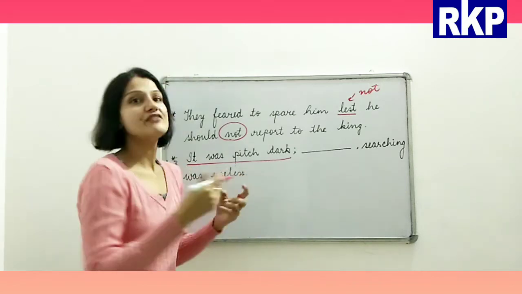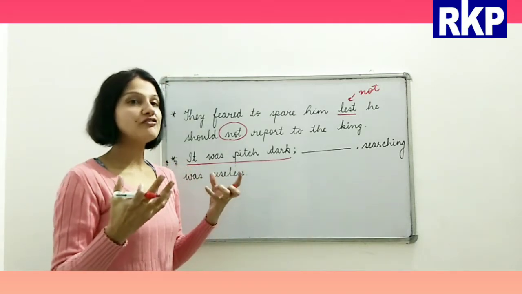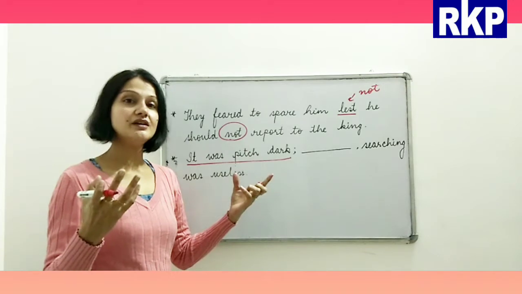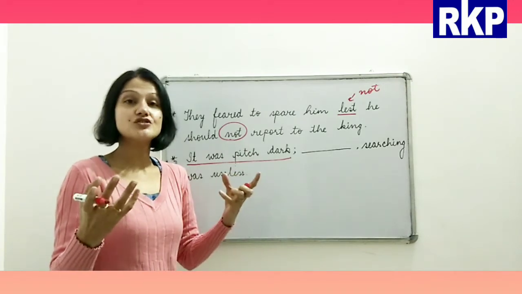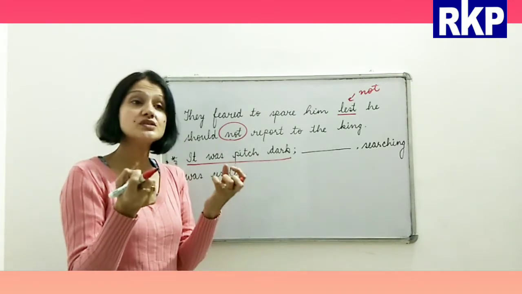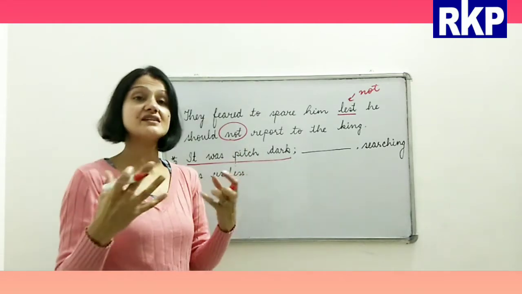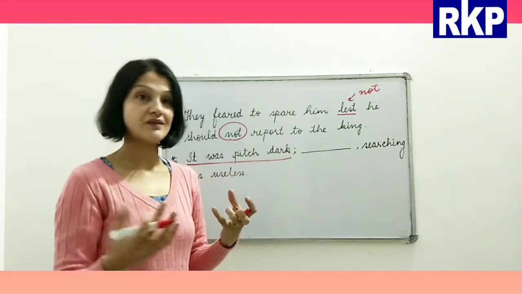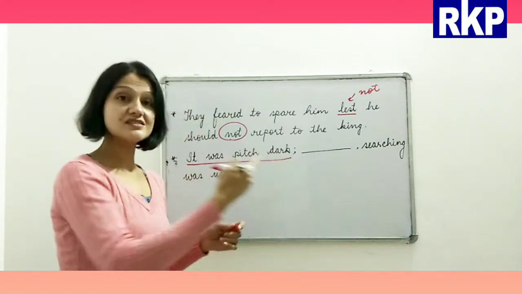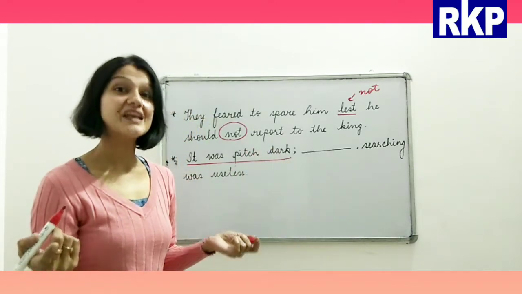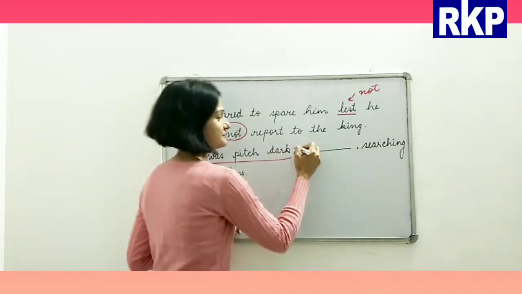So we have to use some kind of conjunction which we use when there is a situation like this where there is a consequence, right? So in this case we can use therefore.